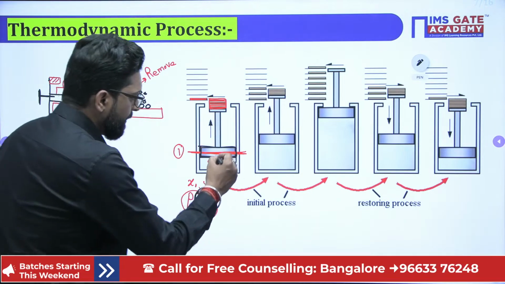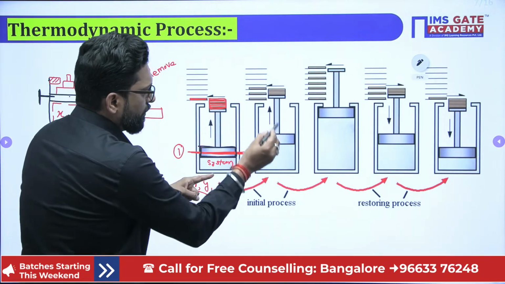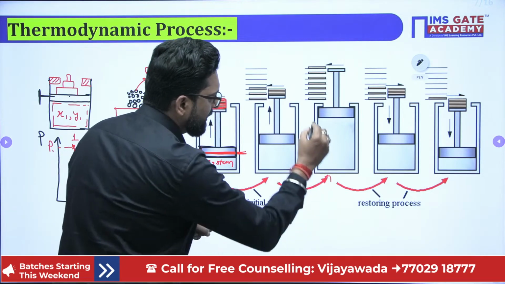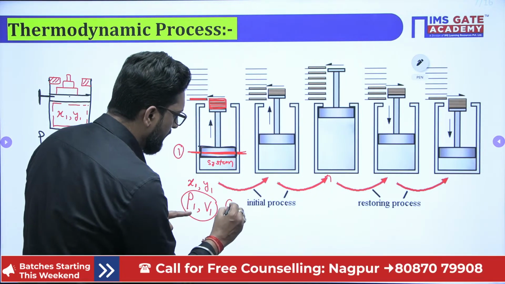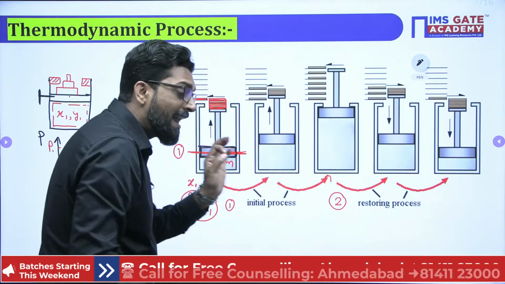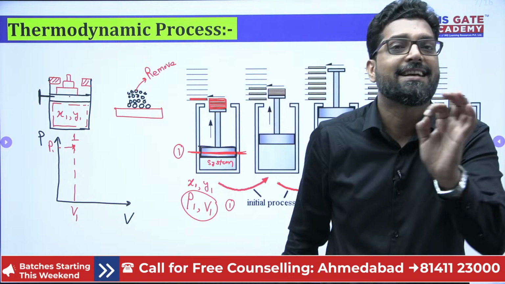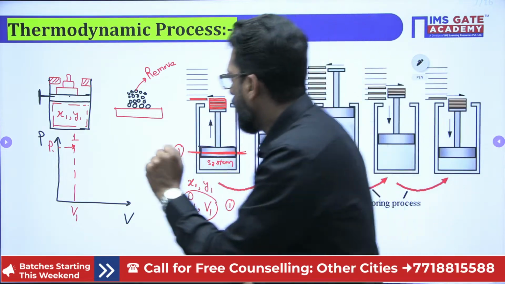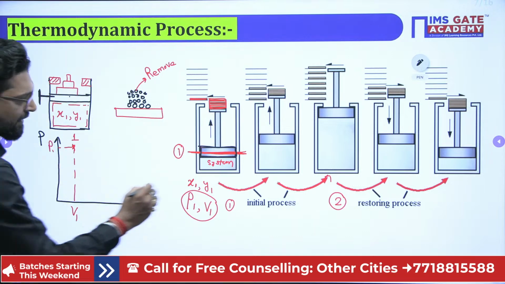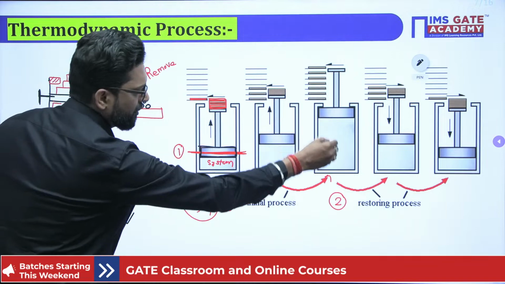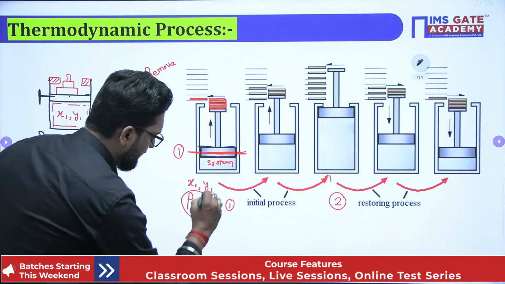That means if weight is removed, the piston will move, and finally it will attain this state. This is your state point 1 and this is your state point 2. In between, there are an infinite number of stages, an infinite number of points. This is one point in between, and this is your final point. Pressure is reduced in this condition. That means there is P1, V1.